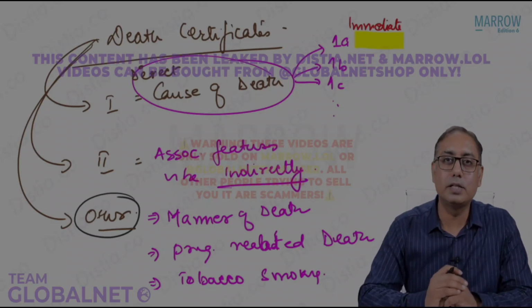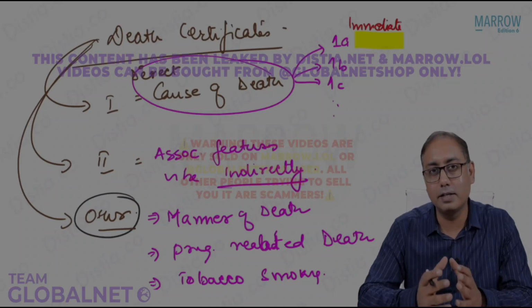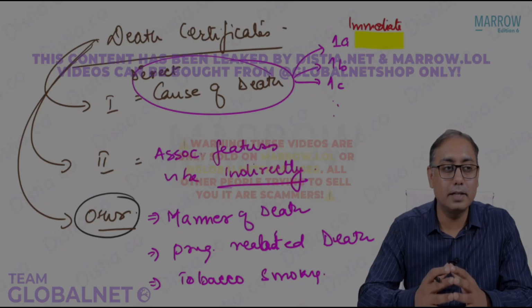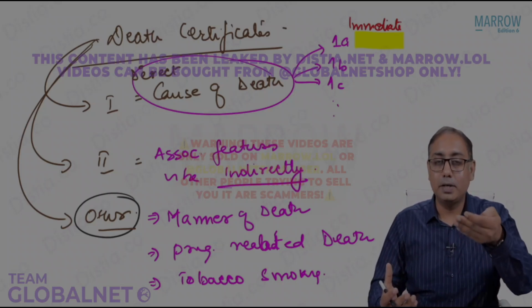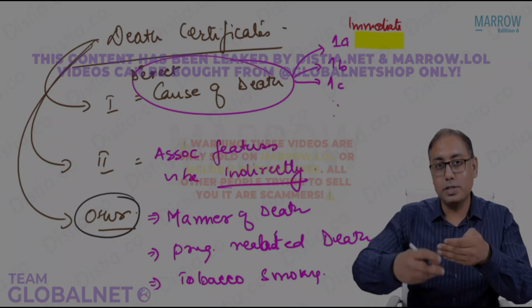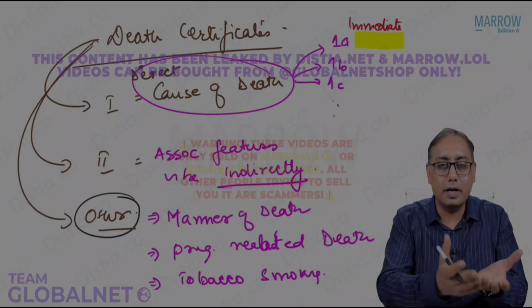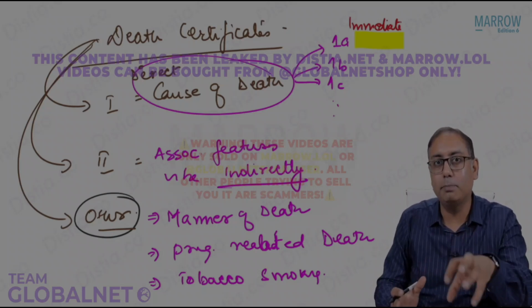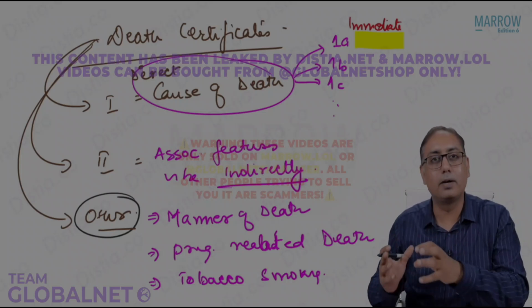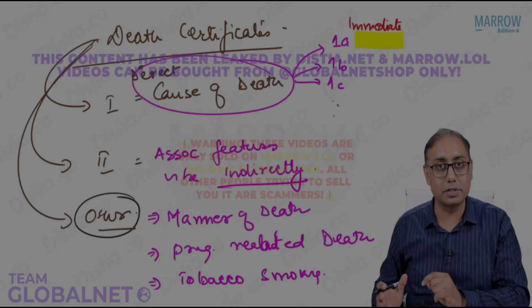We usually do not answer cardiorespiratory arrest, respiratory arrest or cardiac arrest as the direct cause of death, because that is just a mode of a person to die. But what was the last diagnosis which led to the failure of the heart, or the heart to stop beating? That is what a cardiorespiratory arrest is, right? So what caused that heart to stop beating is part 1A. It is the last diagnosis which was made in the person.